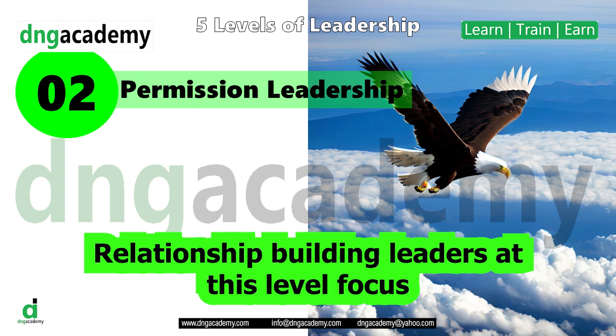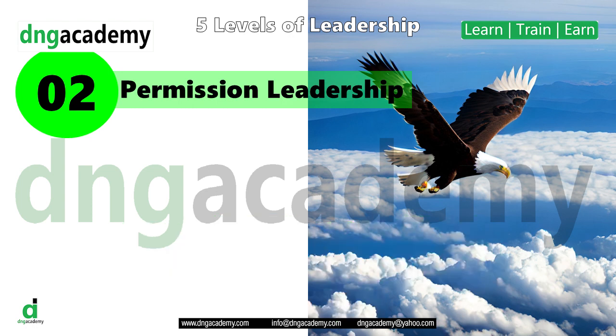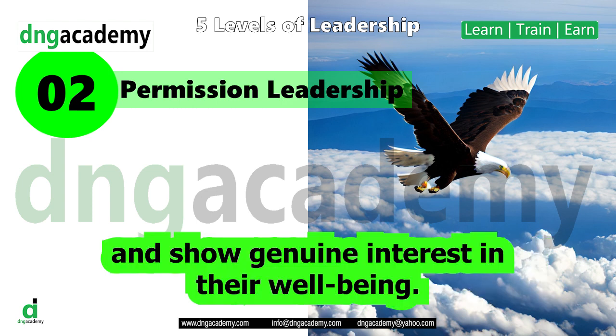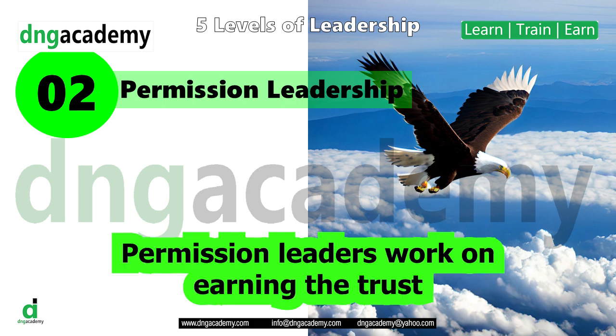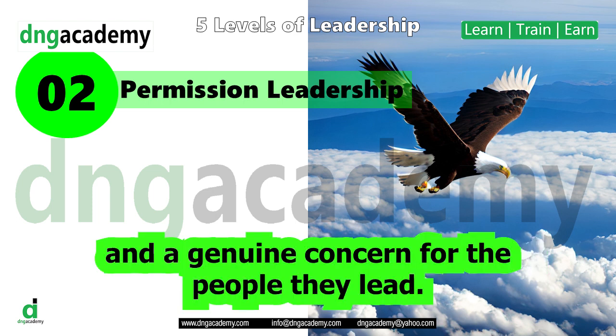Relationship building. Leaders at this level focus on establishing meaningful connections with their team members. They take the time to get to know their followers on a personal level and show genuine interest in their well-being. Trust and rapport. Permission leaders work on earning the trust and respect of their team through consistent actions and a genuine concern for the people they lead.